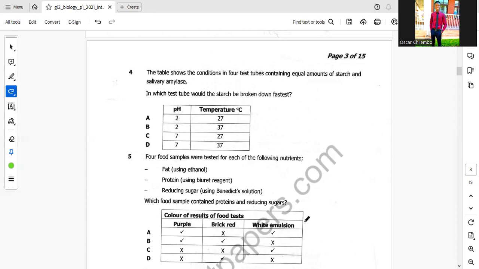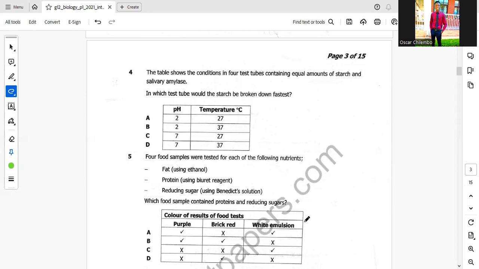Since we are talking about starch and salivary amylase, the pH in the mouth is alkaline, and it works best at an alkaline pH. Now, when we talk about pH, this is a scale ranging from 0 to 14.